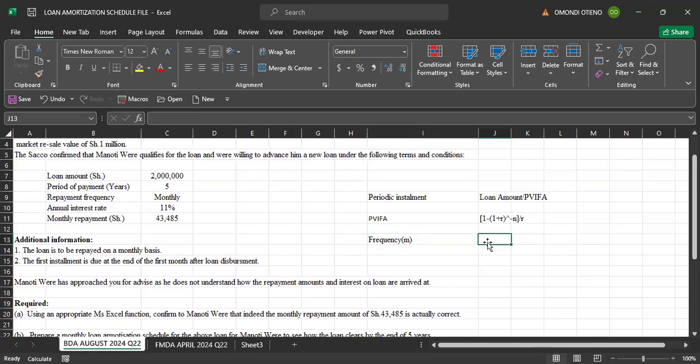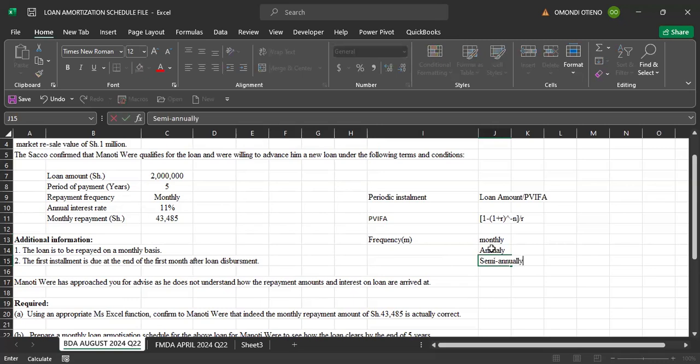So what you need to do is, it does not matter whether the loan is being paid for on monthly basis or on weekly basis. What you need to understand is this frequency. So frequency is how many times is this loan paid for in a year, right? It can be monthly, it can be weekly, it can be annually, it can be semi-annually.